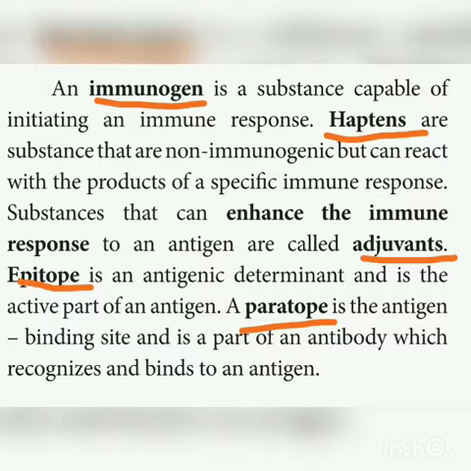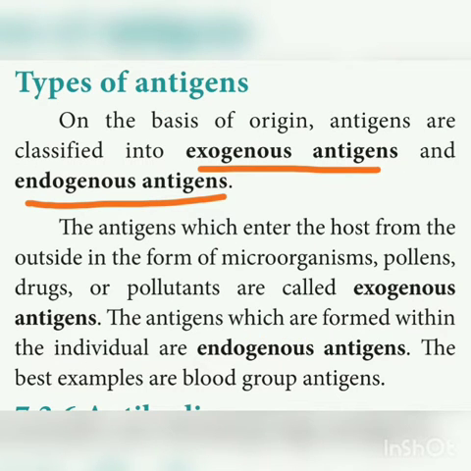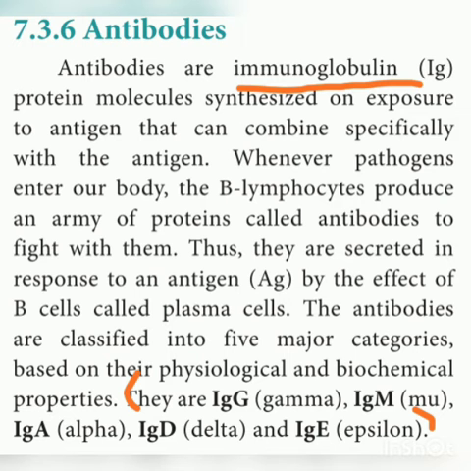And what are the different types of antigen? Exogenous antigens and endogenous antigens. Exo means coming from outside, endo means coming from inside, right? And then antibodies. Antibodies are nothing but immunoglobulins. There are different types of immunoglobulins: IgG, IgM, IgA, IgD, and IgE.